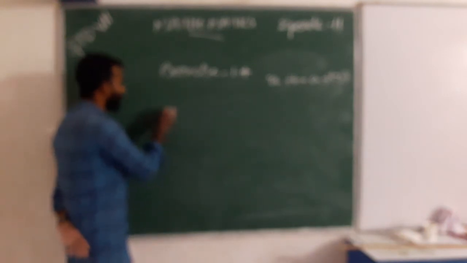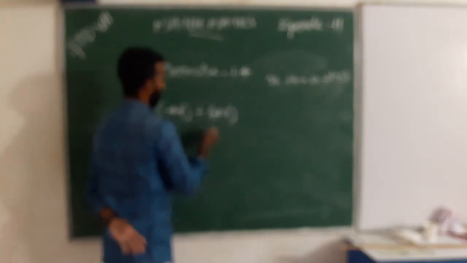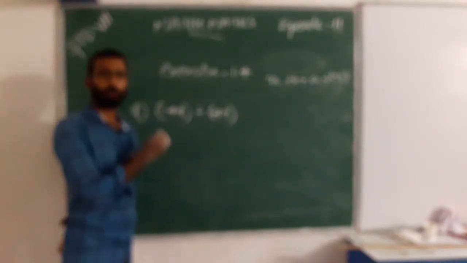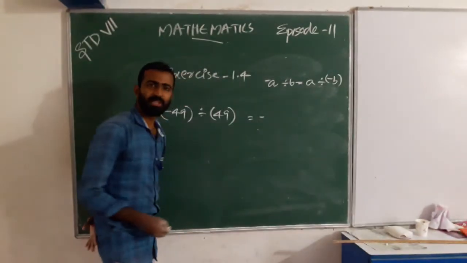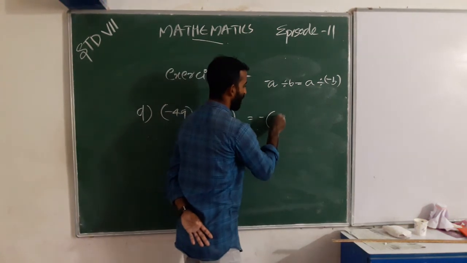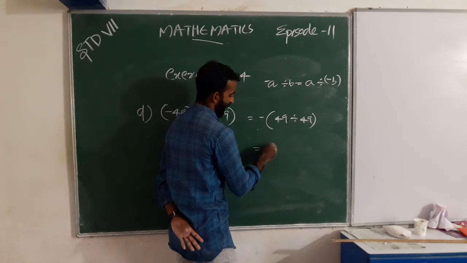Okay. Next one is the D part, negative 49 divided by 49. We can write negative of 49 divided by 49. That is negative 1.